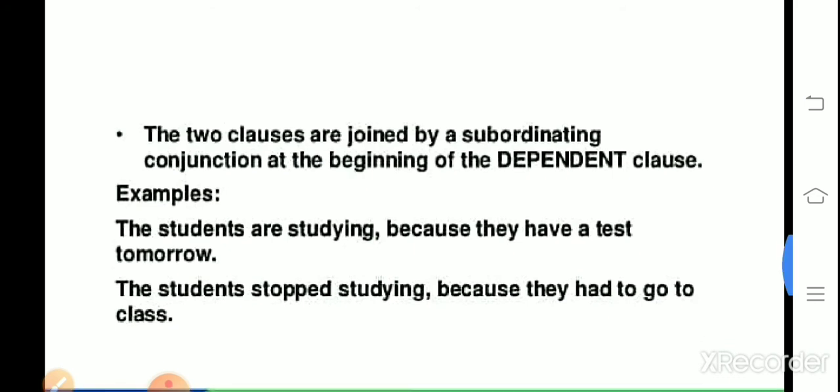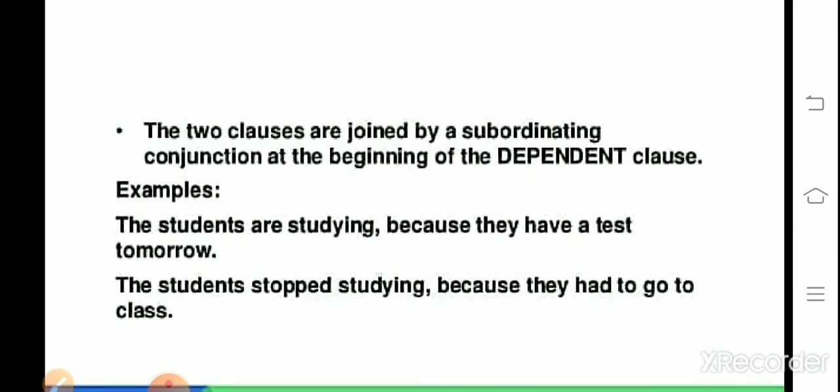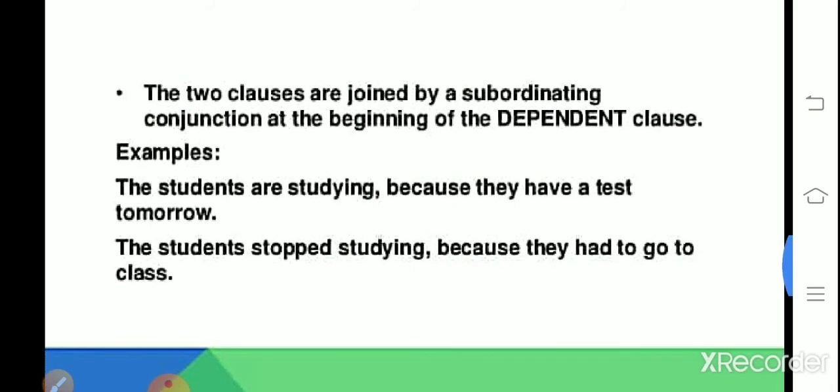So examples: the students are studying because they have a test tomorrow. Students are studying, this is the independent clause. We can use it alone also. Because they have a test tomorrow, this is the dependent clause. Clear? And another sentence: students stopped studying, this is the independent one. Because they had to go to the class, this is the dependent or subordinate one. So because is used as the subordinating conjunction.